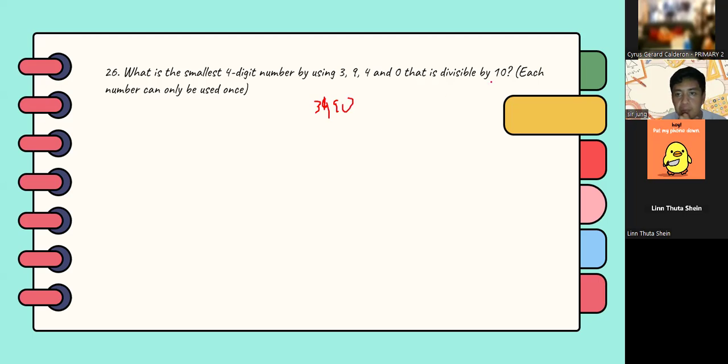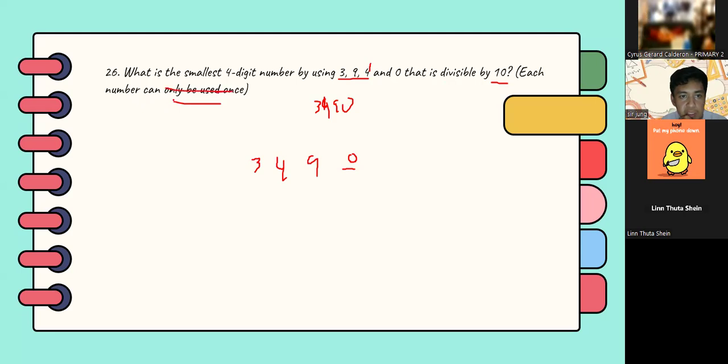Since it is divisible by 10, the ones digit should always be 0, right? And since the number can only be used once, we need to form the smallest possible number. So the thousands digit should be 3, the hundreds digit should be 4, and the tens digit should be 9. That's 3490.